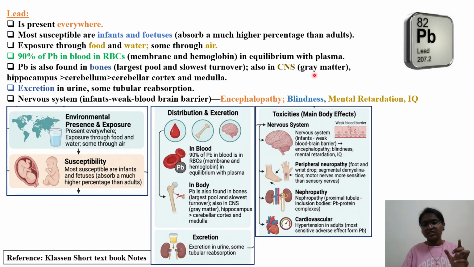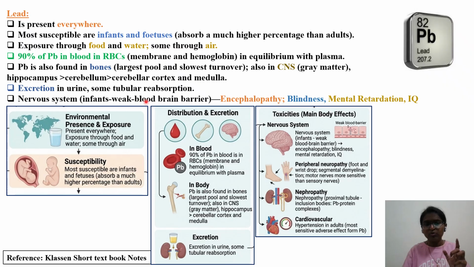Also in the CNS. In the CNS we have gray matter and white matter, and lead is deposited in the gray matter. The deposition also depends on the region of the brain, with higher concentrations in the hippocampus, then the cerebellum, cerebral cortex, and medulla. Try to imagine the different parts of the brain. That is the reason for coordination problems. In children, low IQ will be there. Why? Because of this, and because it is lipophilic, I think, it is able to cross the blood-brain barrier also. We will read those things again.